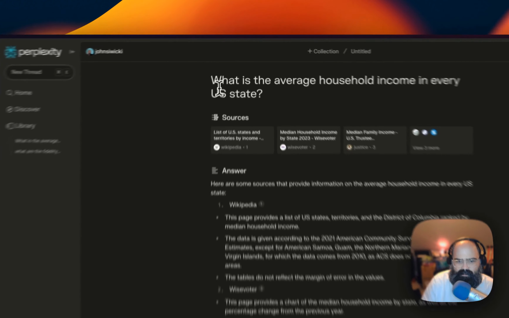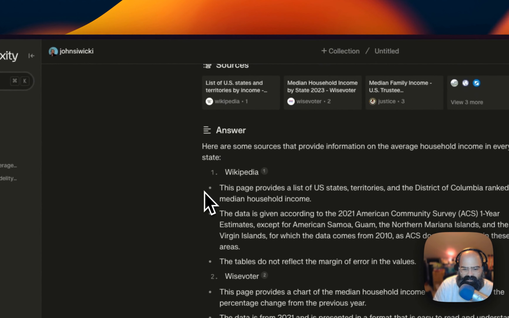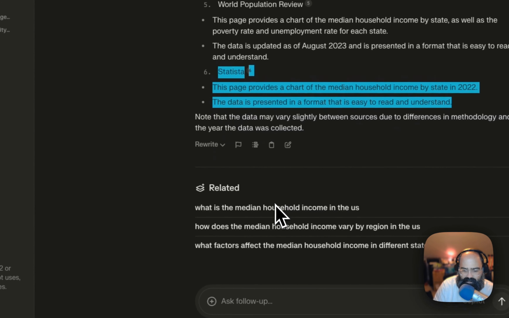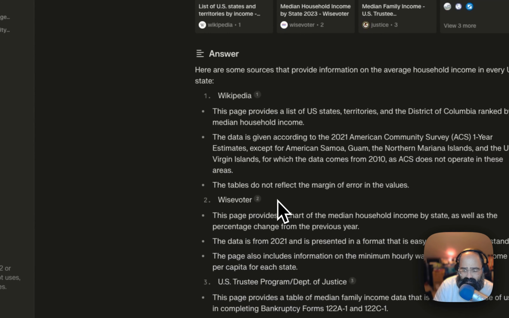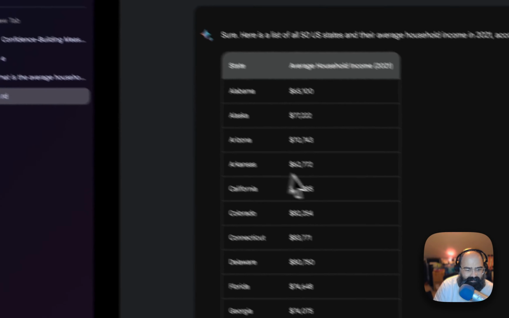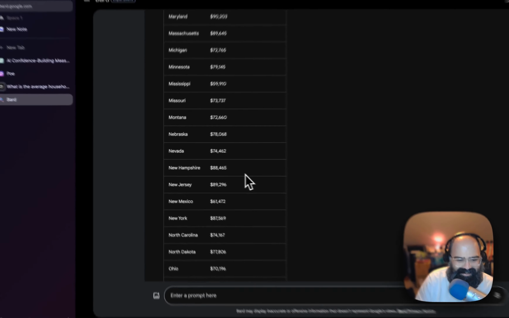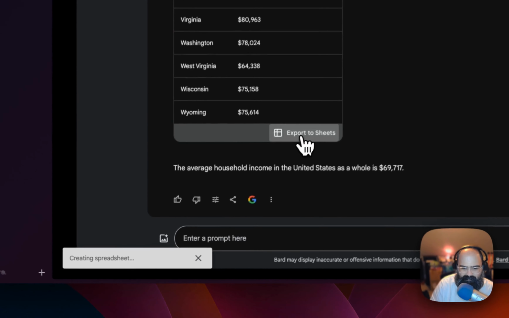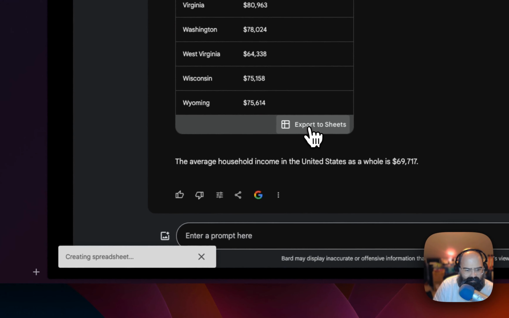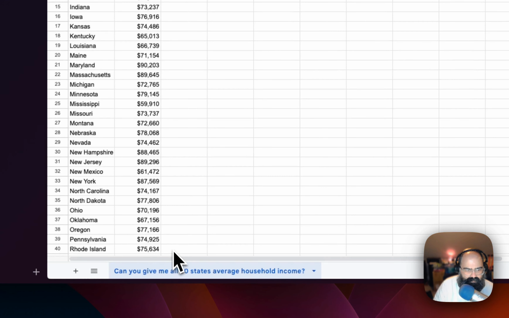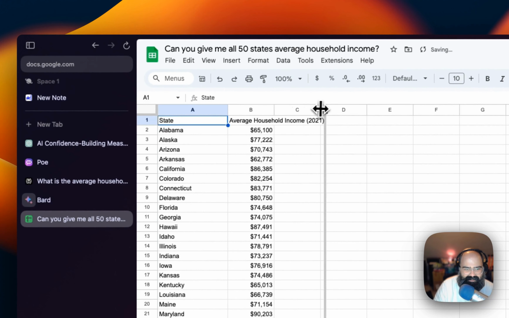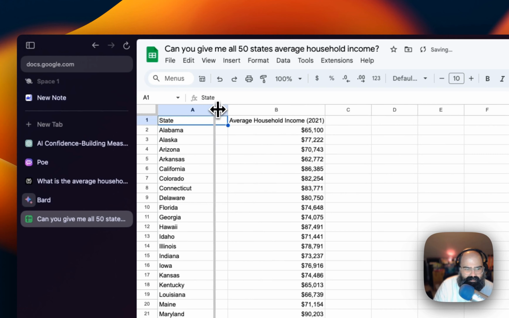All right, so income in every U.S. state. Perplexity is referencing other sites, which is awesome, but I don't want that right now. I want to stay in Bard. And okay, we got it. Look, we got a sheet. Let's export this guy. All right, open sheets. We have got data to work with, everybody. This is exciting. Okay, so we got every state.